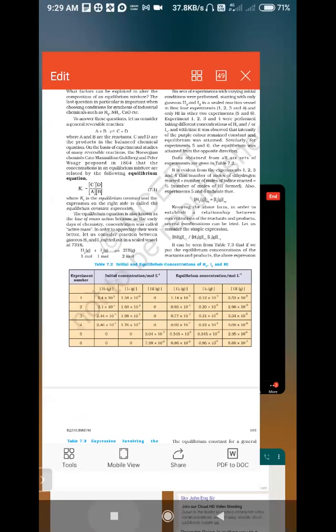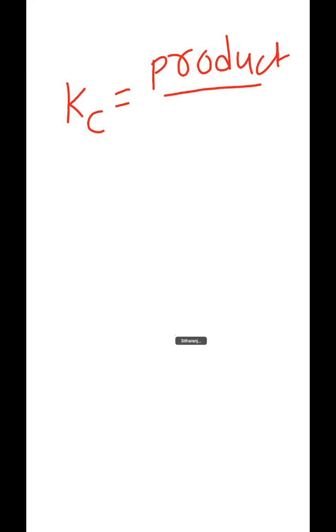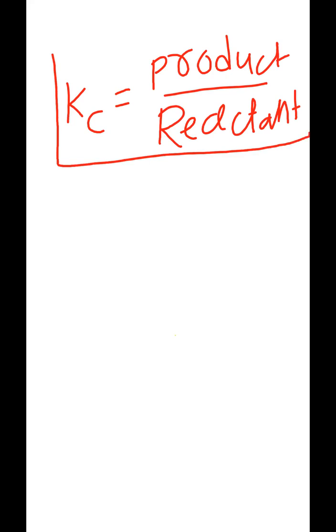Keep this in mind: the equilibrium constant is always expressed as product divided by reactant. Therefore, Kc is equal to product concentration divided by reactant concentration. For the Kc value, you always have to use this form only.